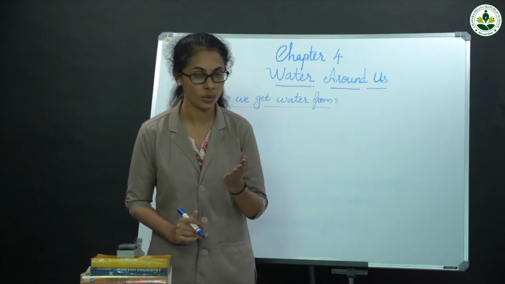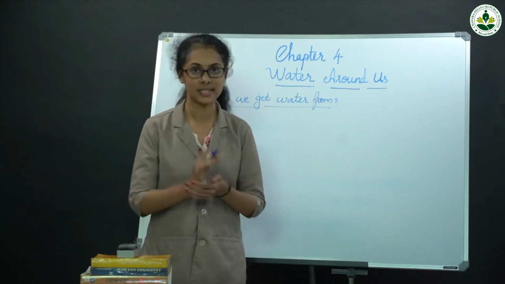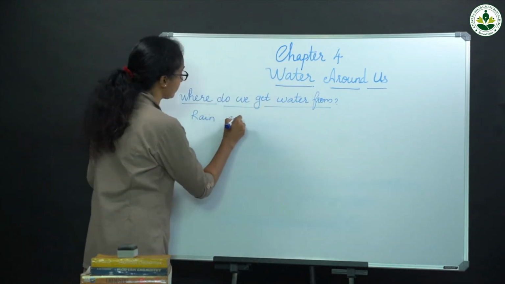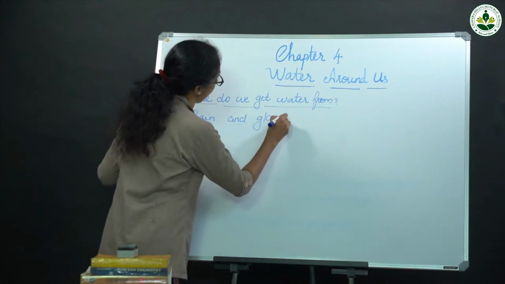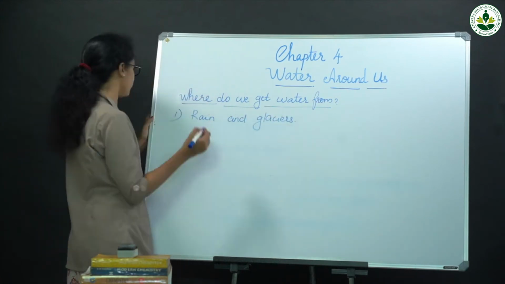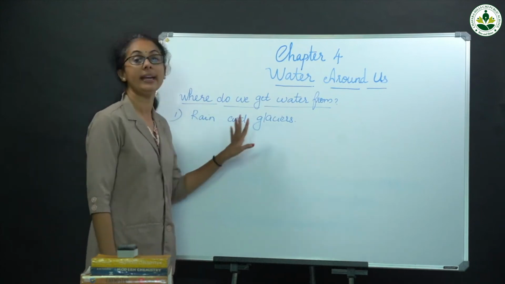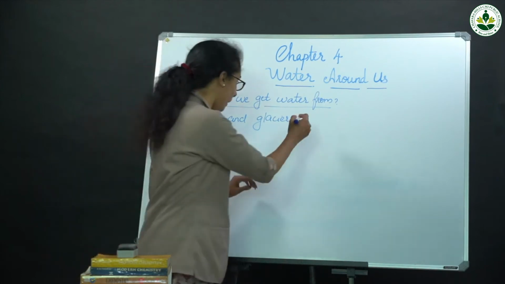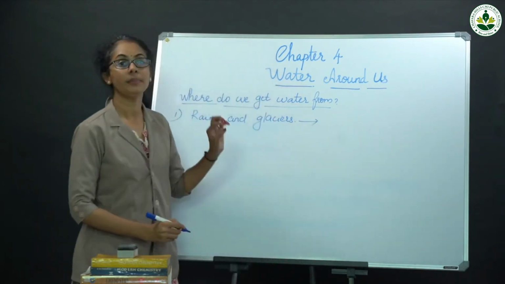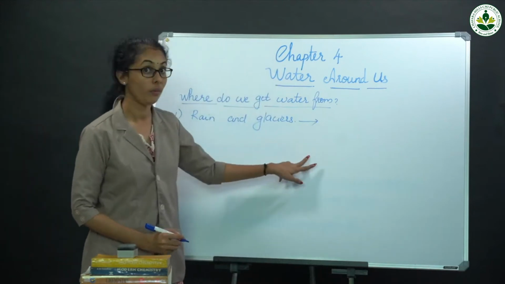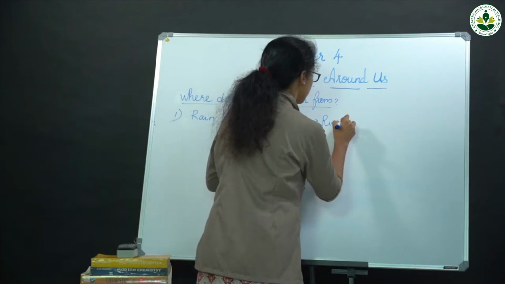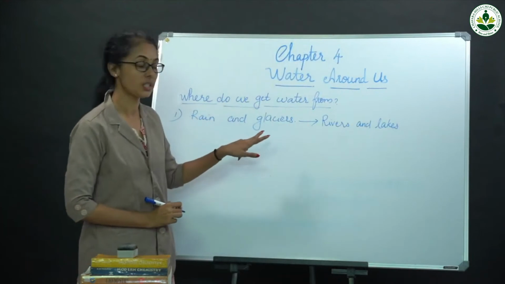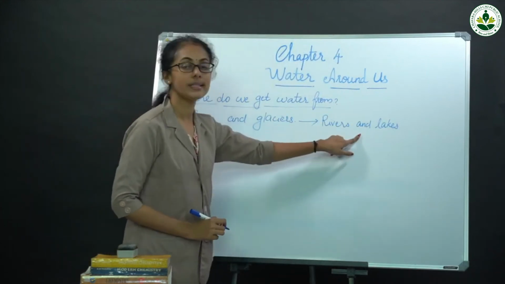Through pipes. The first step: rain and glaciers. What are the main sources of water? Rain and glaciers. Then water from these sources flows to where? Rivers and lakes. Water from these sources flows to rivers and lakes.